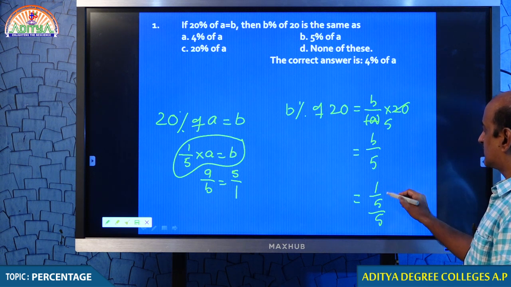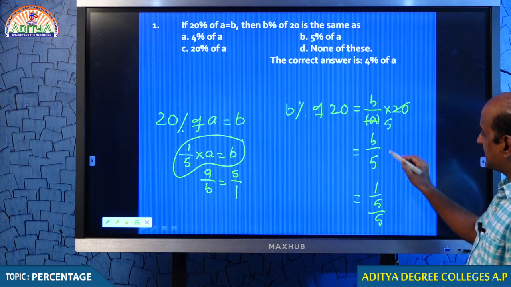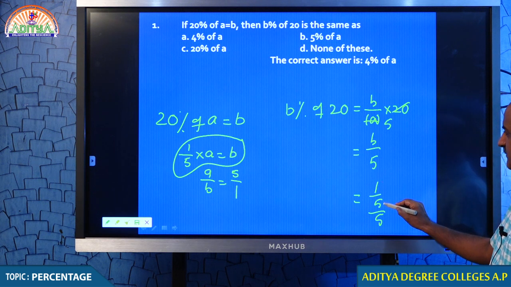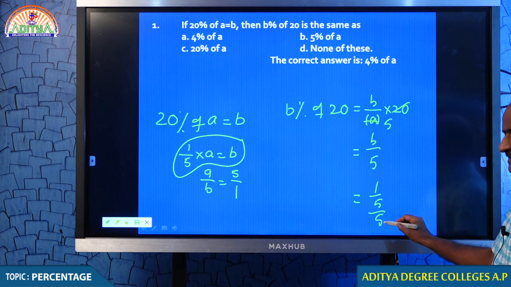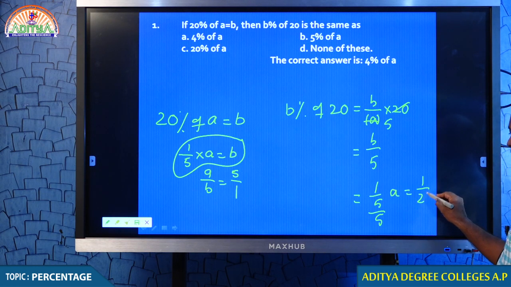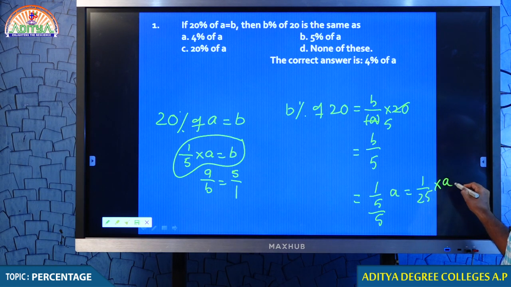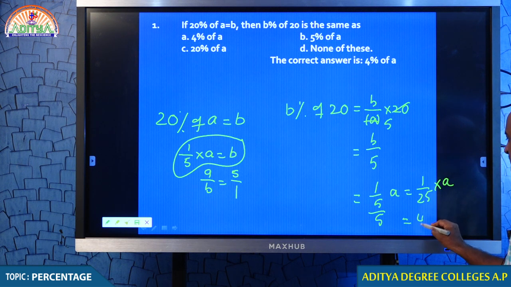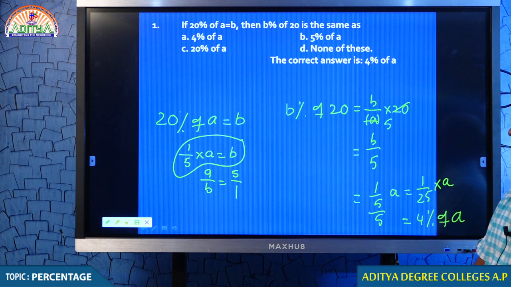Students, I hope you understand what I am doing. What I am doing, you tell me. In place of B I took 1 by 5. This 5 is already there, and into A. So 1 by 25 into A. 1 by 25 means 4%. So this is 4% of A.